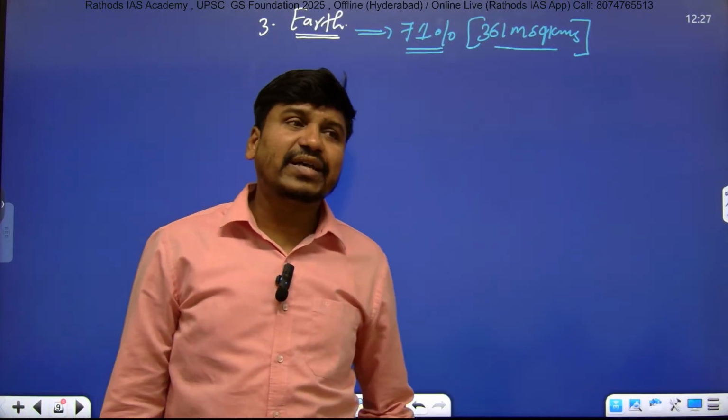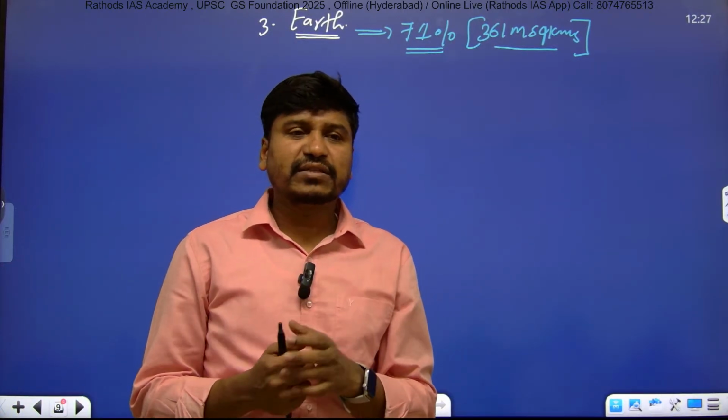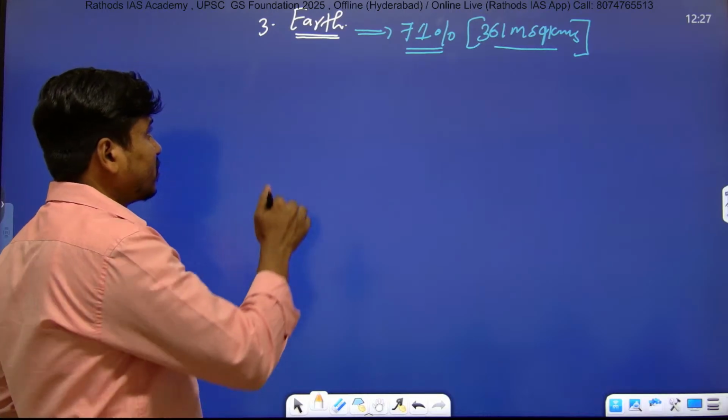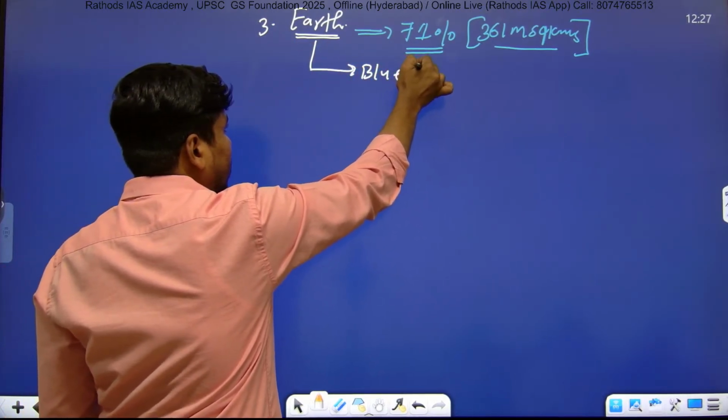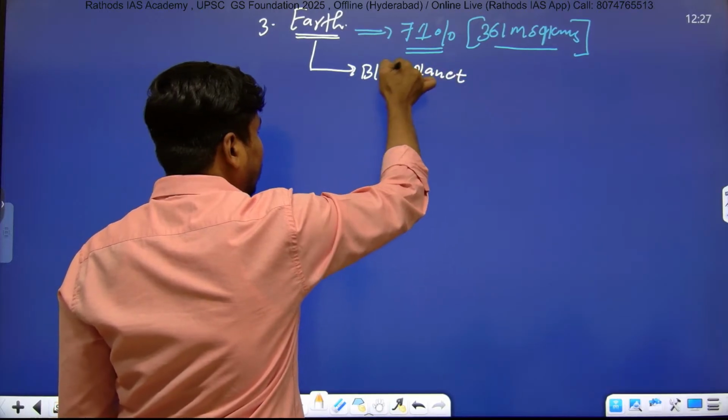Therefore, it is known as a blue planet, right?